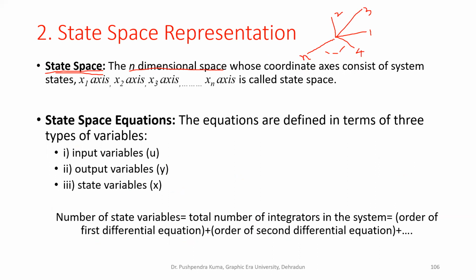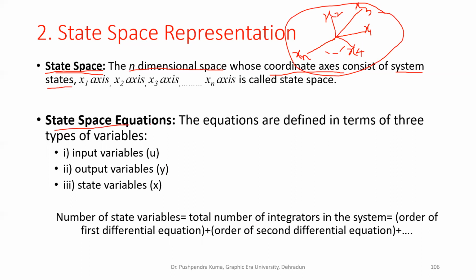This is an n-dimensional space whose coordinate axes consist of system states. So these axes are nothing but system states: x1, x2, x3, x4, x5, and so on, and finally xn. Clear? So this space is known as state space.